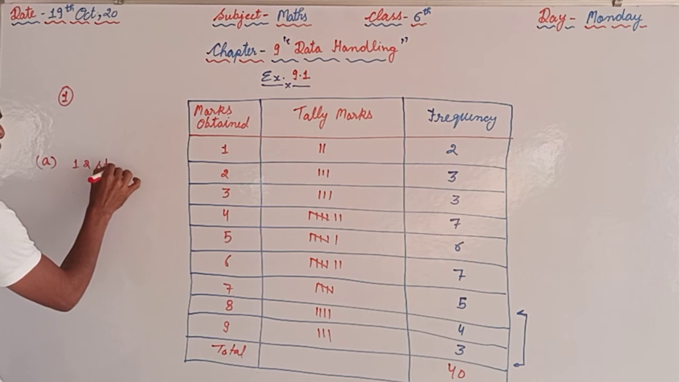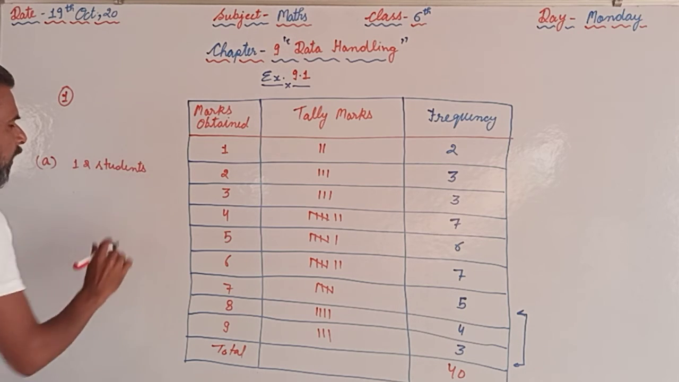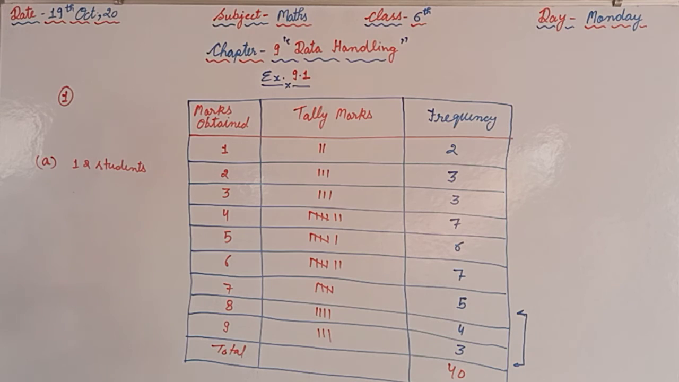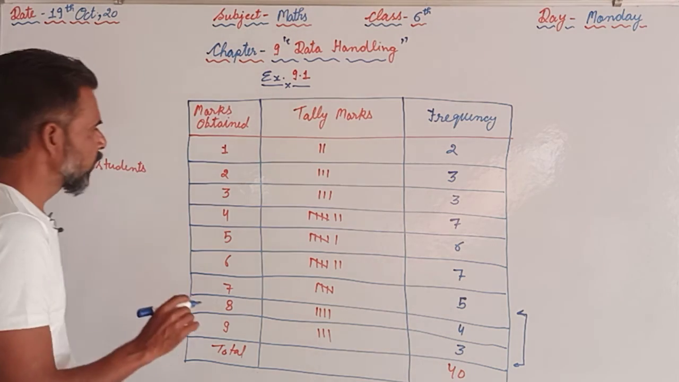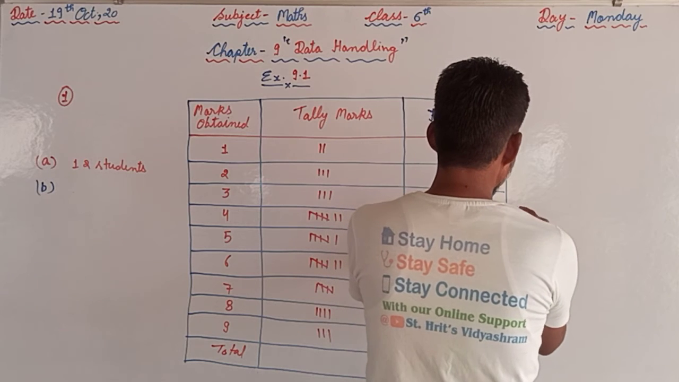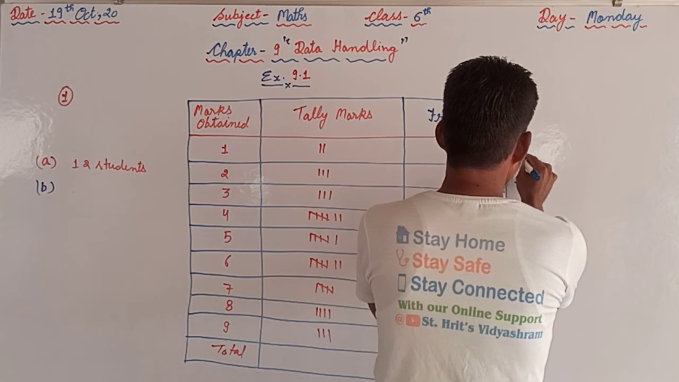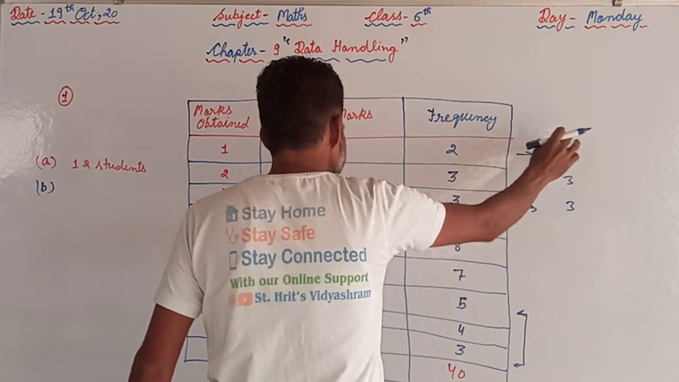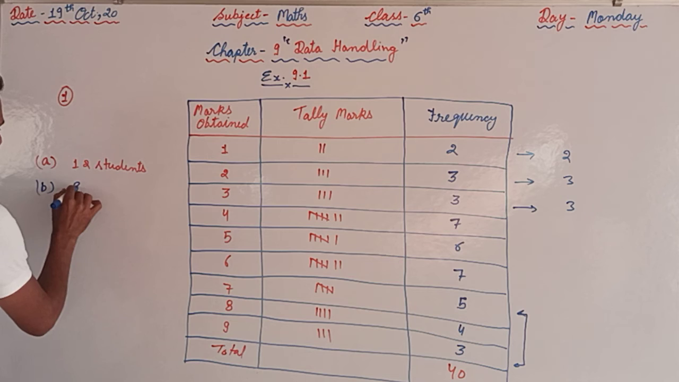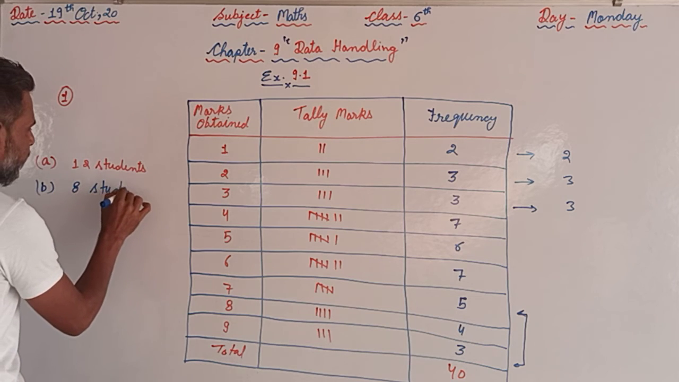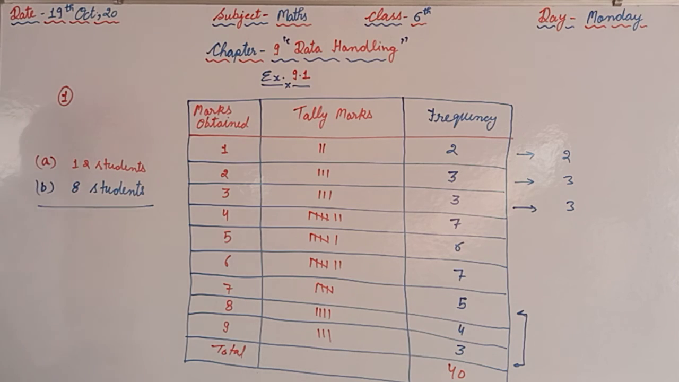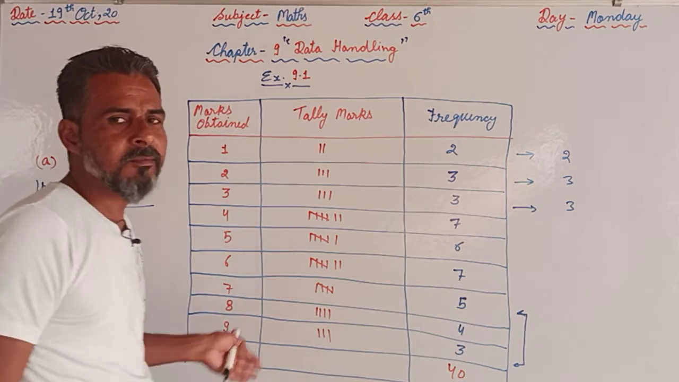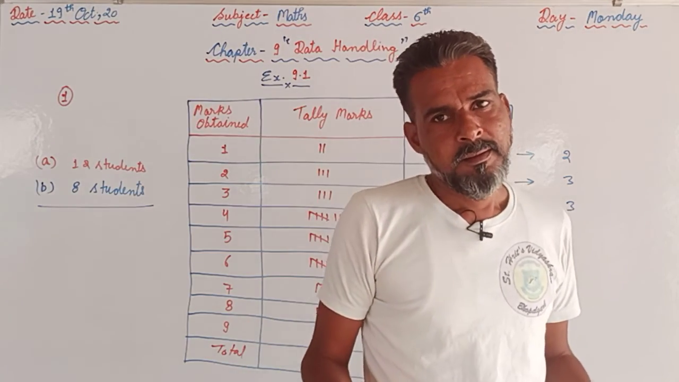12 students scored marks either equal to 7 or more than 7. Now the second one, the B part, how many students obtained marks below 4? Below 4. So we are not supposed to include 4; we take 3, 2 and 1. 3 to 1 means 2 plus 3 plus 3. 3 plus 3, 6 plus 2, 8 students scored marks below 4. So like this we are supposed to proceed in this chapter.